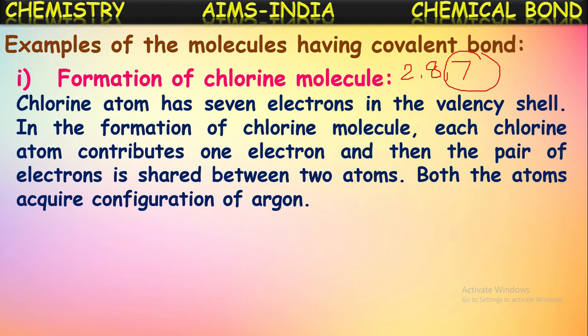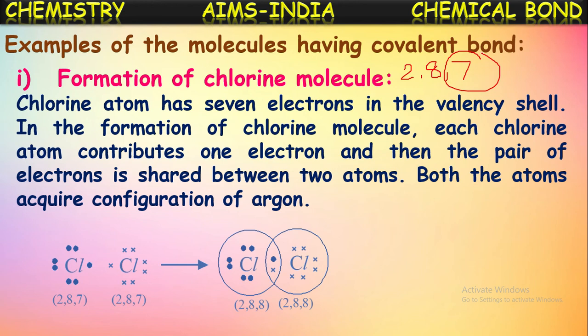In the formation of the chlorine molecule, each chlorine atom contributes 1 electron and the pair of electrons is shared between the 2 atoms. So both atoms acquire the octet configuration of the nearby noble gas argon. In one chlorine atom, there are 7 valence electrons, because in the last shell there are 7 electrons.